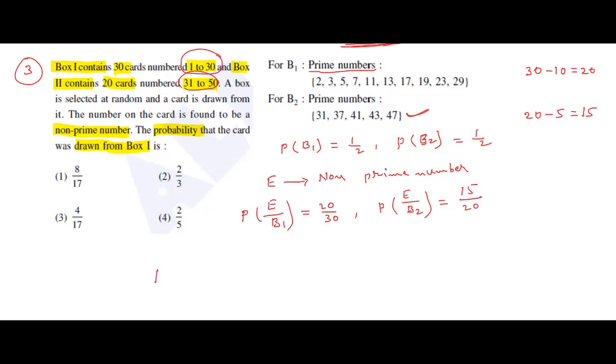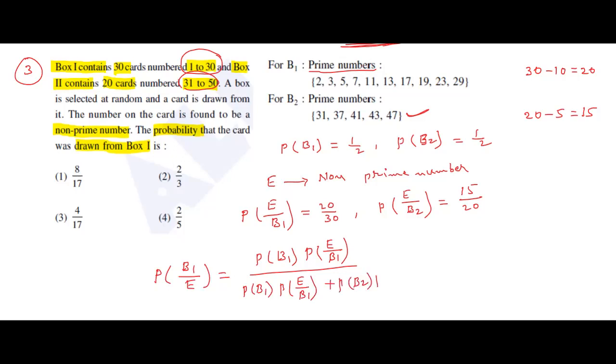Now we want to select one number that is a non-prime number. It came from box 1. So probability of B1 given E we need to find. By using Bayes theorem, I am writing P of B1 into P of E by B1, divided by total: P of B1, P of E by B1 plus P of B2, P of E by B2.